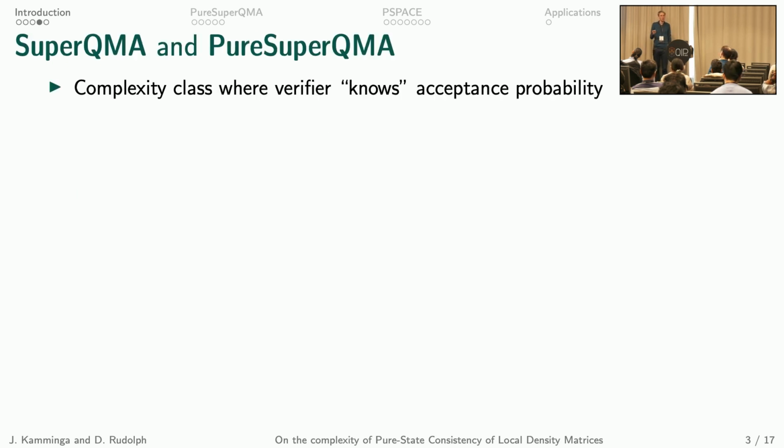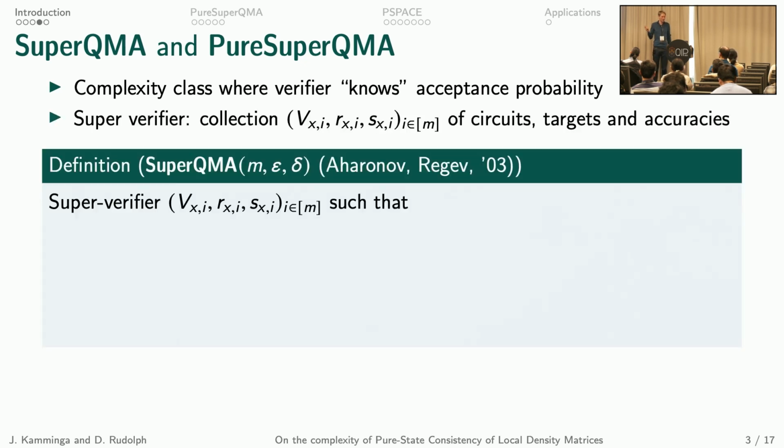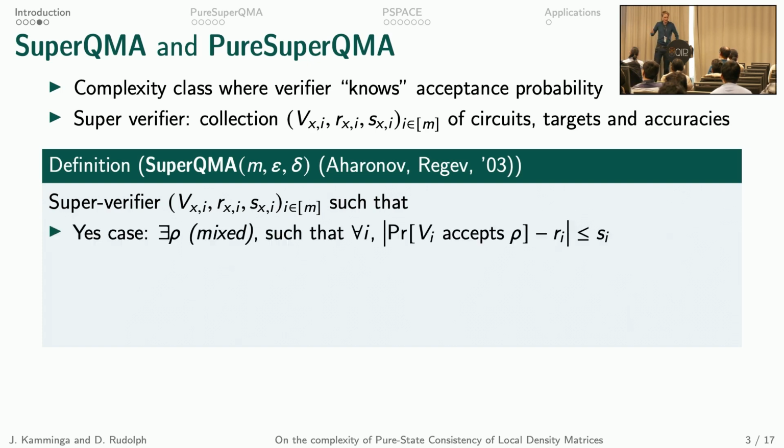So to find a home for the pure CLDM problem, we asked ourselves, well, what if we have a class where the verifier can somehow know the acceptance probability without having to do many measurements? And a class like this was defined in 2003 by Aharonov and Regev. It's called Super QMA. And here we have some super verifier, which is just a collection of circuits together with targets and accuracy parameters. And in the yes case, there exists some mixed state rho, such that for all i, basically our predictions are correct.